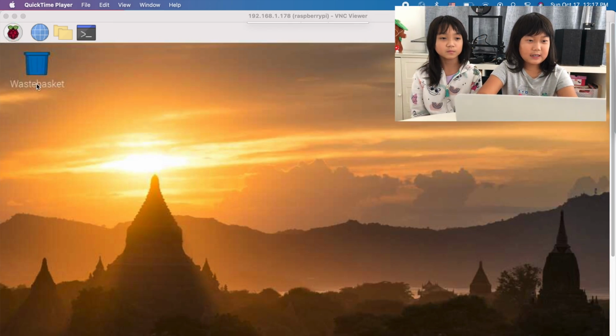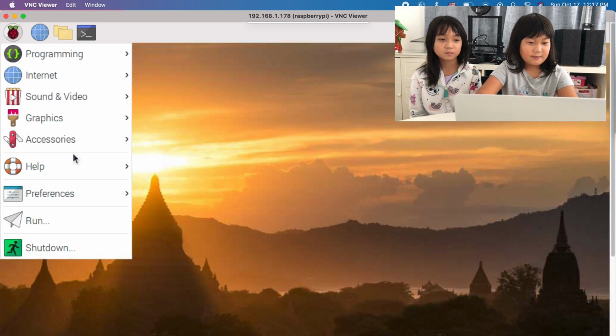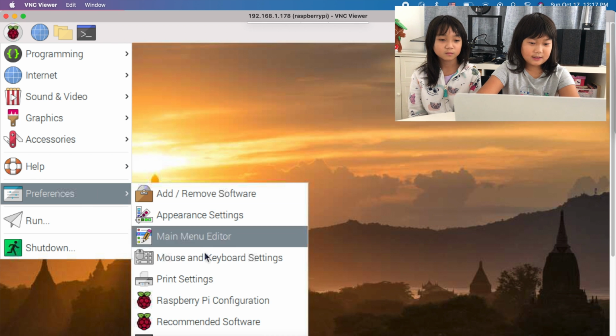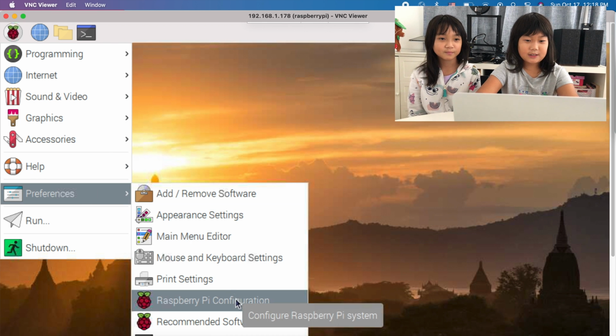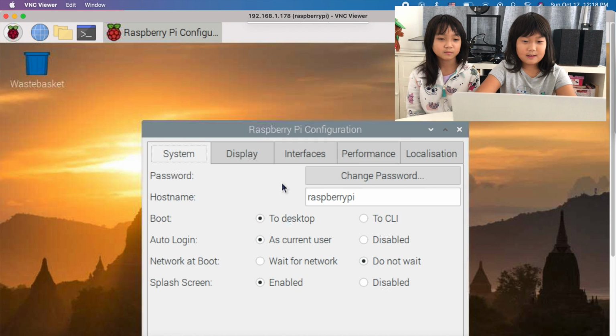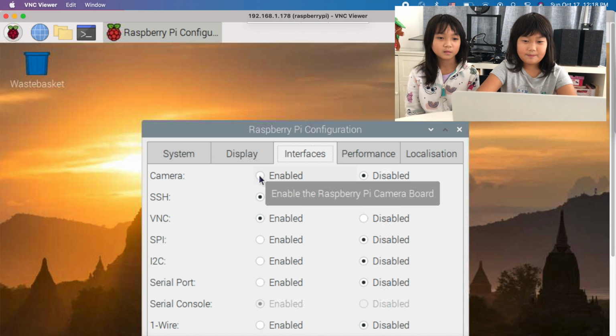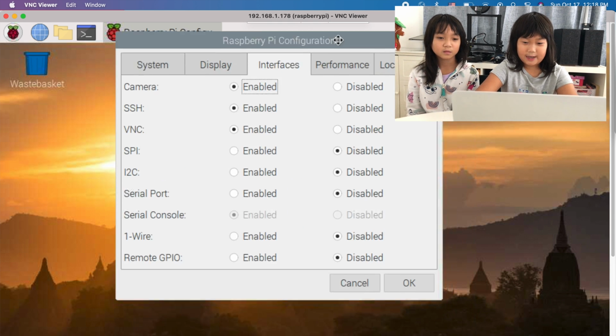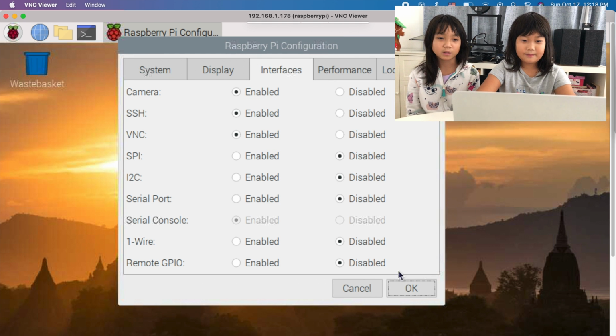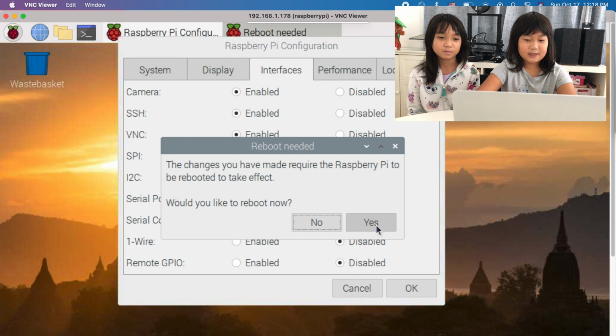So first I am going to go into Preferences, then the Pi Configuration, and Interfaces, and then you're going to see that it says Camera Disabled. We're going to enable that, and then press OK. You're going to need to reboot it, and then press Yes.